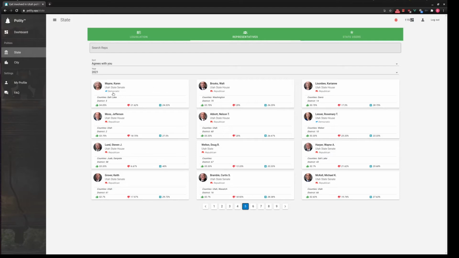One thing I'm trying to point out to people here is it's more important to vote for the individual and not necessarily just along party lines. That's what I'm trying to point out by showing all the comparisons here.